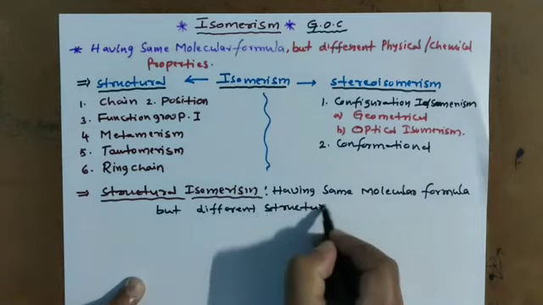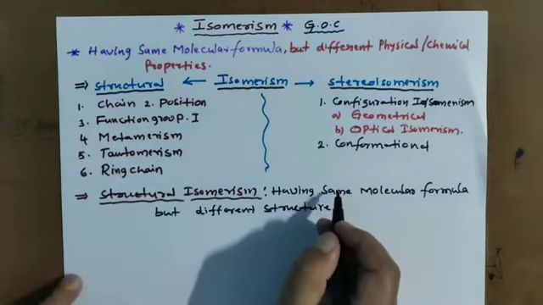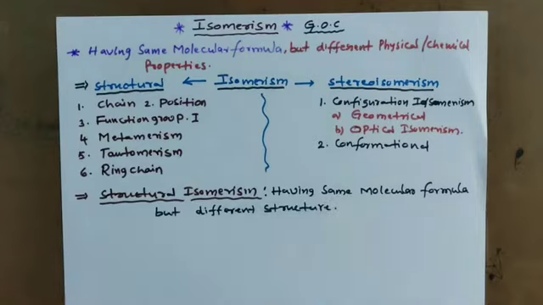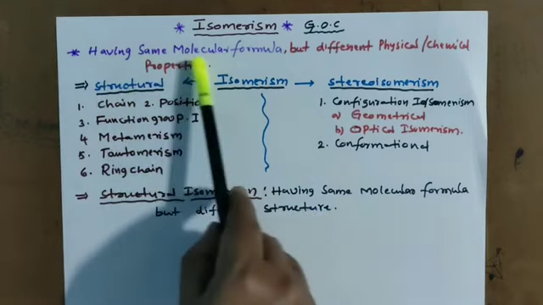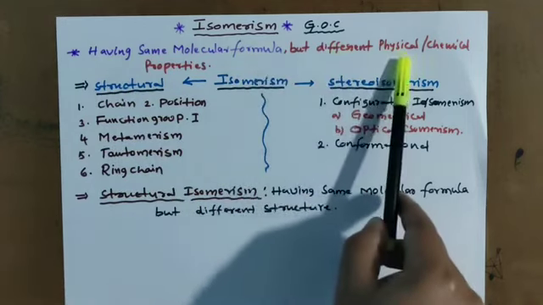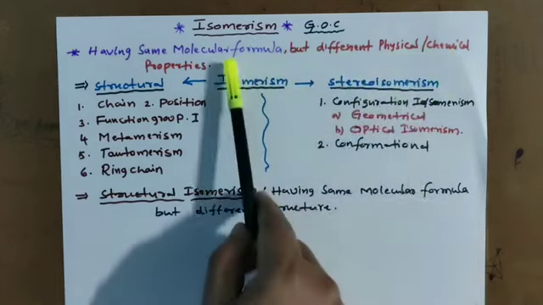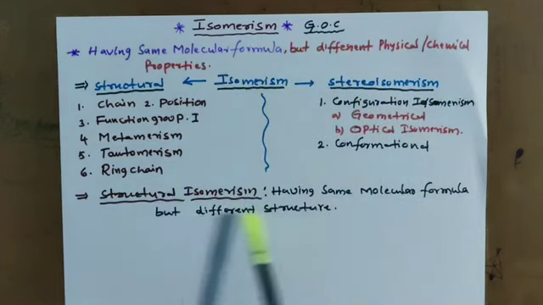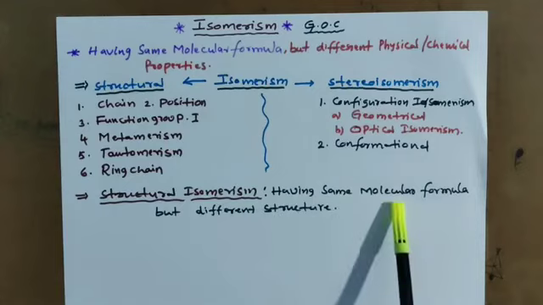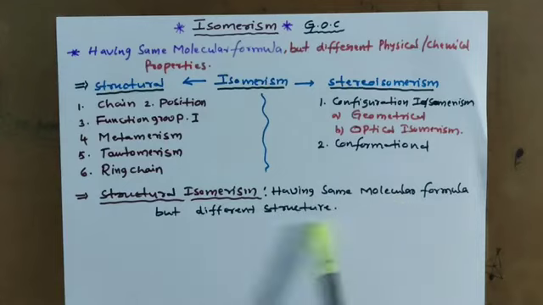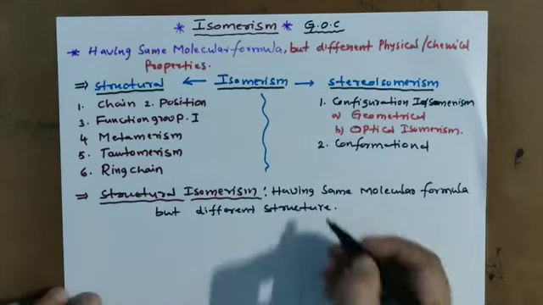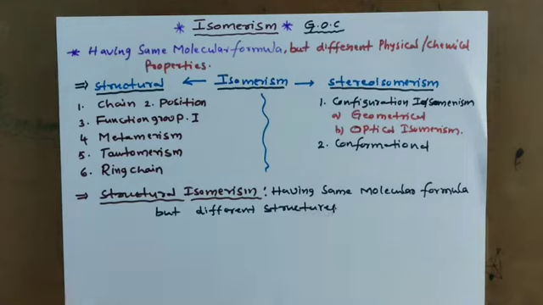Students often write this definition for isomerism, but this is for structural. Isomerism is having the same molecular formula but different physical or chemical properties, whereas structural isomerism is having the same molecular formula but different structures. Now structural isomerism has different types.